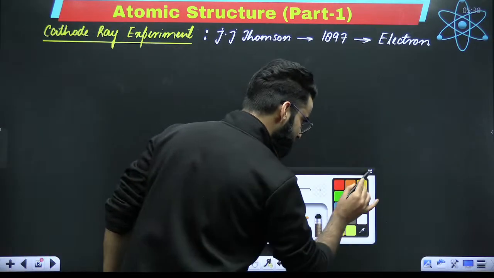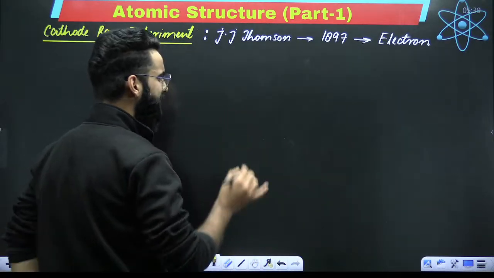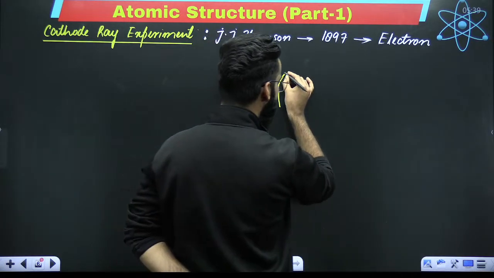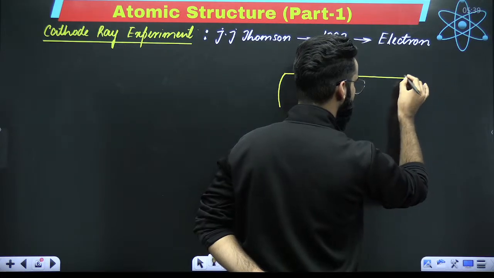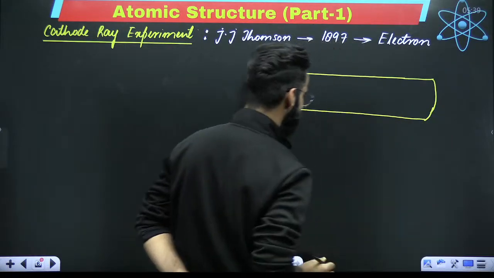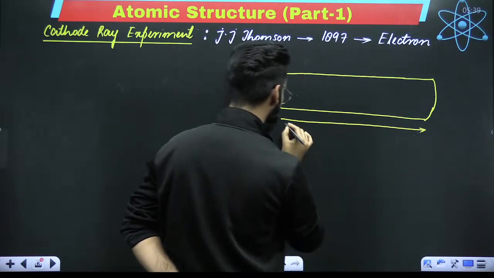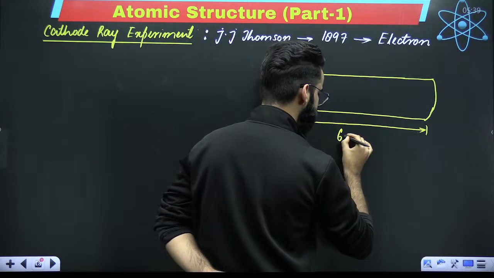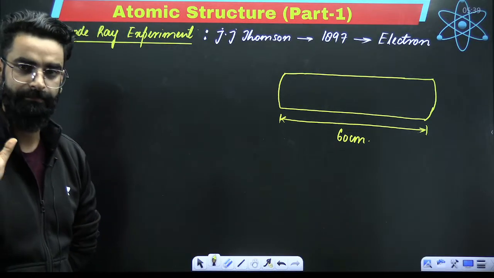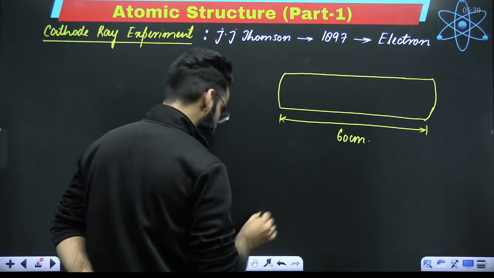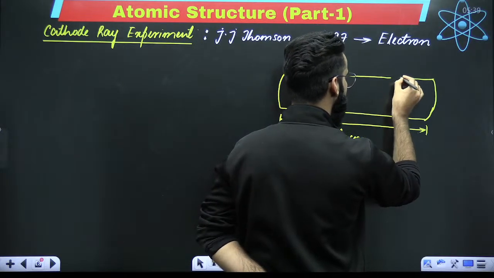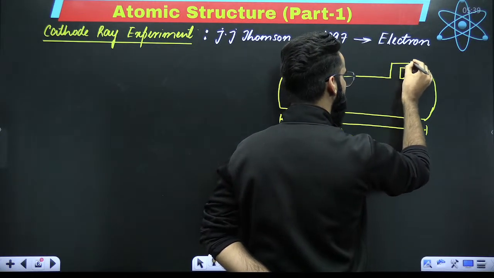So my dear students, in this cathode ray experiment, what exactly was done? Let me tell you, a narrow glass tube was taken. Imagine this is one narrow glass tube, about 60 centimeters long. Now, my dear students, over here in this narrow glass tube, a vacuum pump was also fixed.